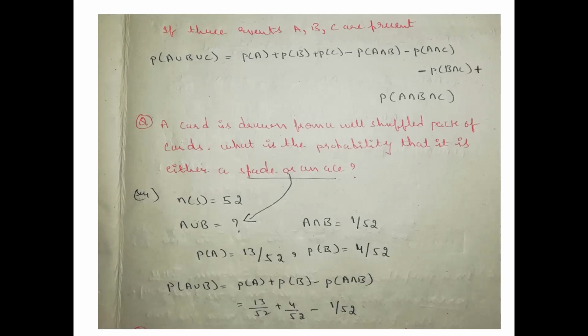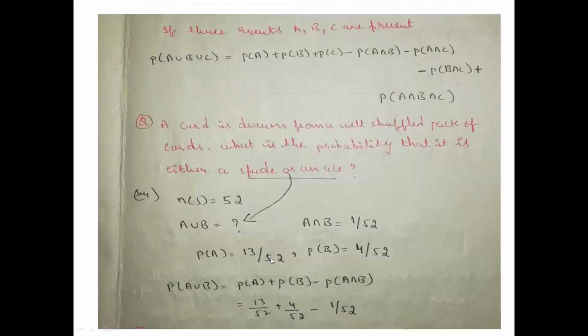13 spades. Yes, that is the reason we have taken 13 by 52. We represent it as 13 by 52 because, as we learned at first, probability can be defined as m by n, the number of favourable events by the total number of events. What is the total number of cards here? 52. So we have taken the denominator as 52, and the number of spades is 13, so the numerator is 13.